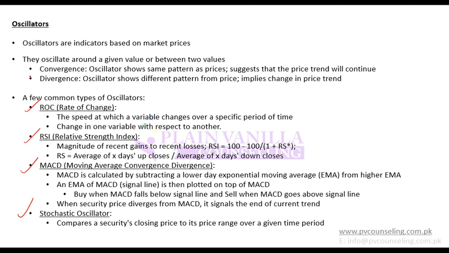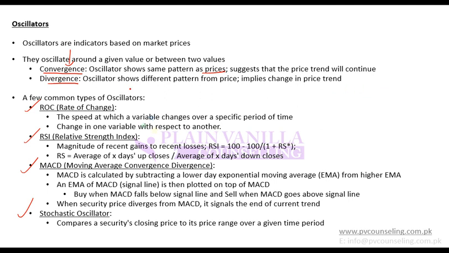But before we go on, there can be two types of oscillator behavior: convergence and divergence. We call an oscillator to be showing convergence when it shows the same pattern as prices. So when we think that the current pattern will continue, that is known as convergence.